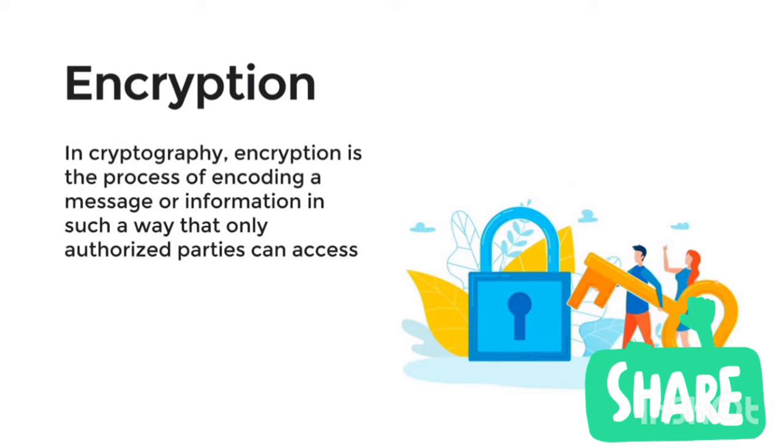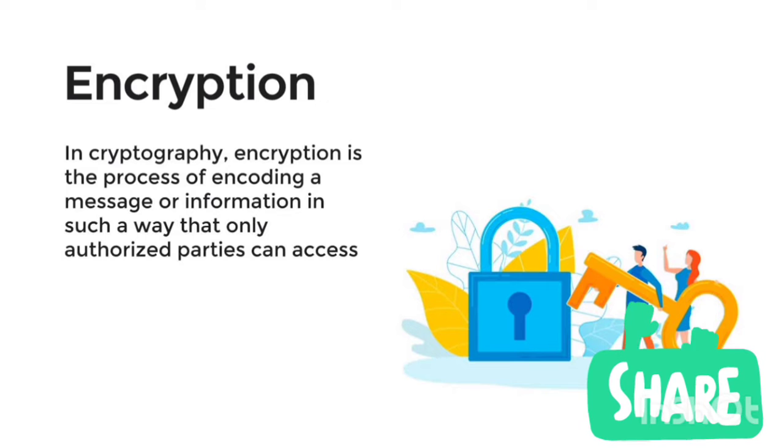In cryptography, encryption is the process of encoding a message or information in such a way that only authorized parties can access it, and those who are not authorized cannot. In the encryption scheme, the intended information or message, referred to as plain text, is encrypted using an encryption algorithm called cipher, generating a ciphertext that can be read only if it is decrypted.